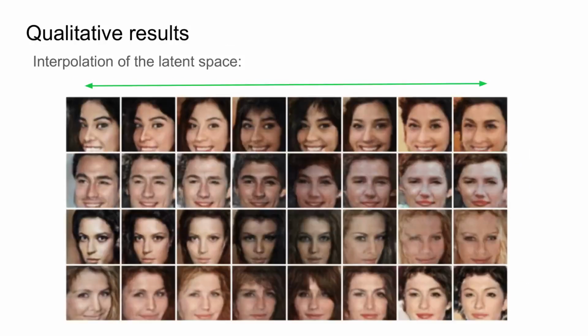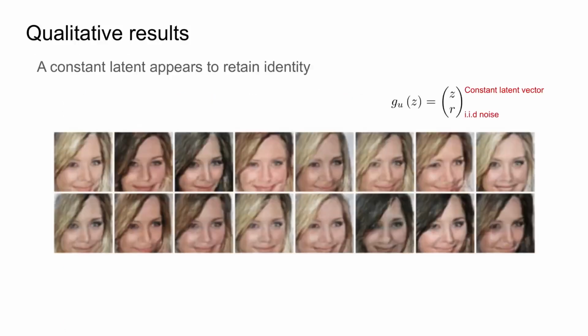Finally, we show some qualitative results. First, we interpolate the latent space and draw the generated images. The resulting images show that the interpolation works well, generating a face each step. Recall that to square the Jacobian, we concatenate random noise to the latent vector. In this experiment, we use a constant latent vector and randomize the noise for each generation. The images here show that the low-dimension latent is able to capture the identity and structure of the image, while the added noise changes small attributes such as colors and fine features.